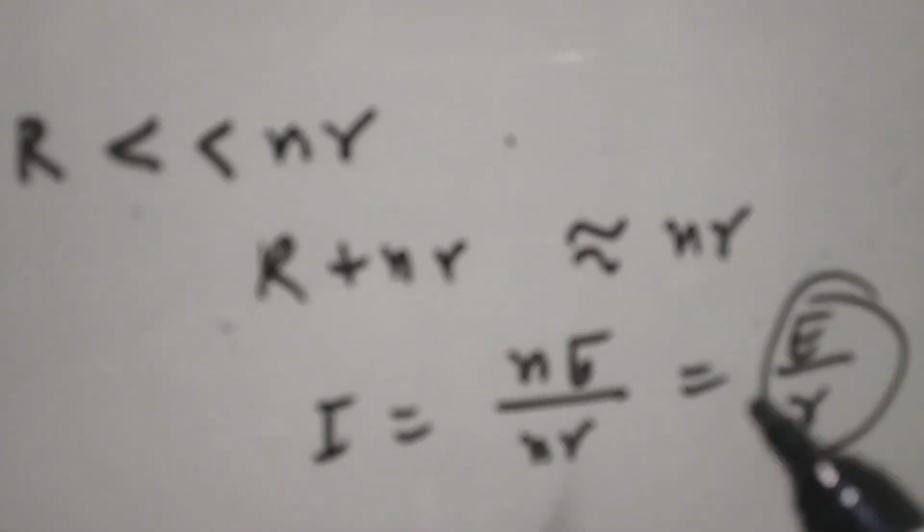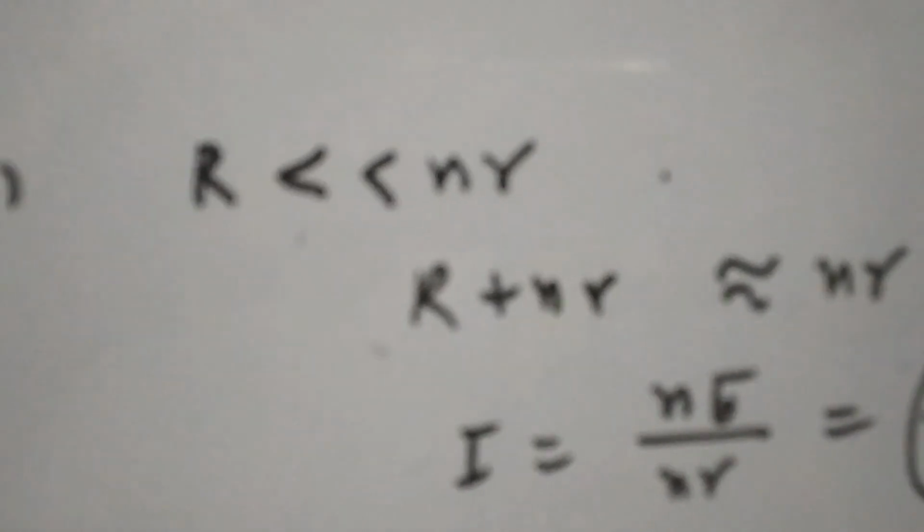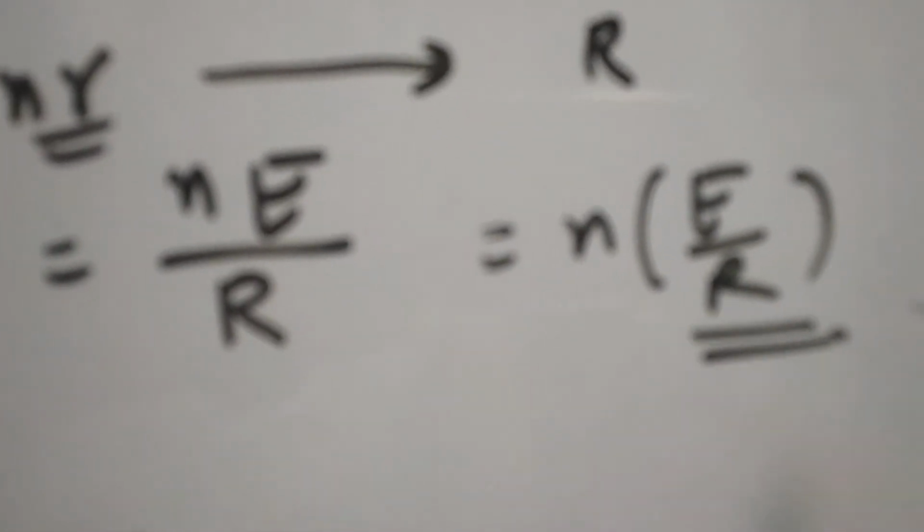So we can conclude that when the external resistance is large, then the cells should be connected in series to get the maximum current.